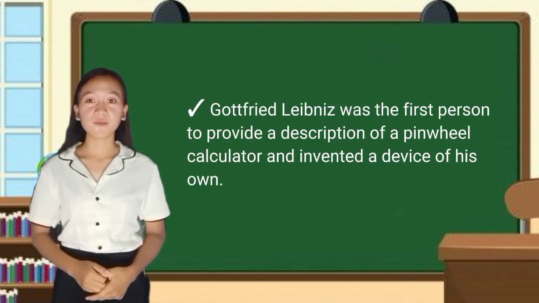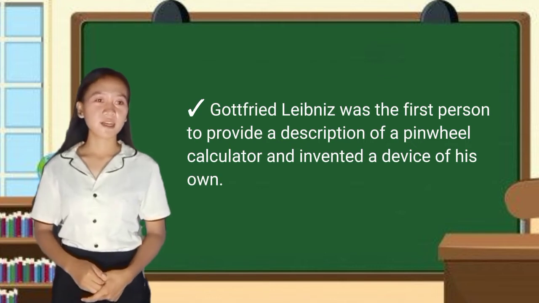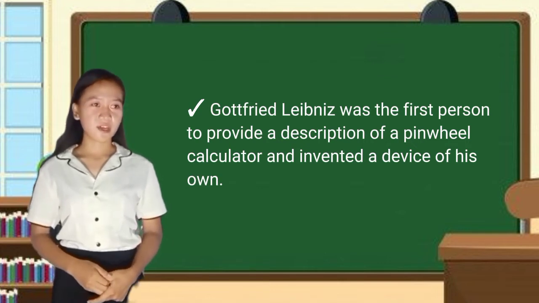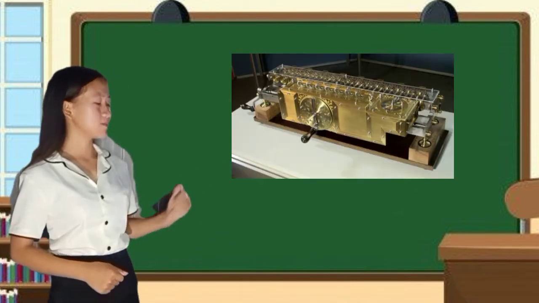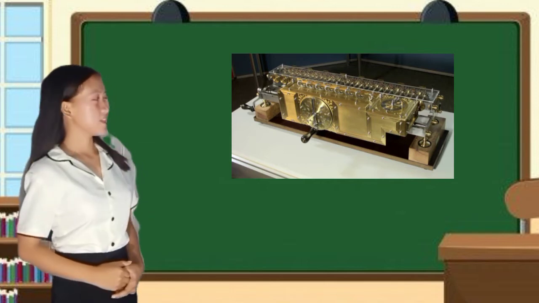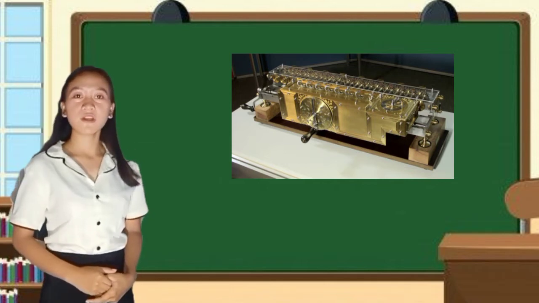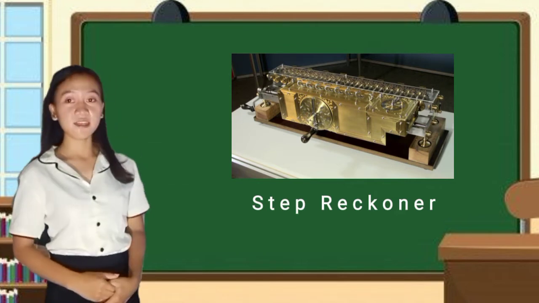Gottfried Leibniz was the first person to provide a description of a pinwheel calculator and invented a device of his own. Okay class, look at the picture. What do you think this is? Okay, this is Leibniz's pinwheel calculator, also called the step reckoner. It was built in 1673.